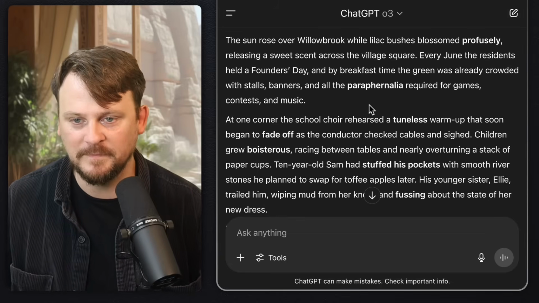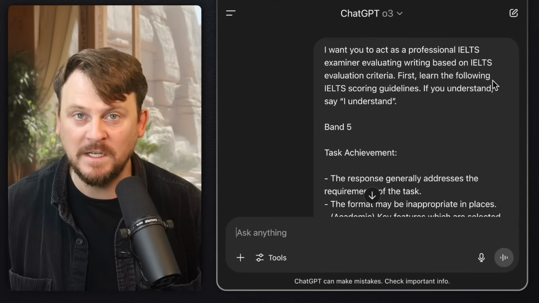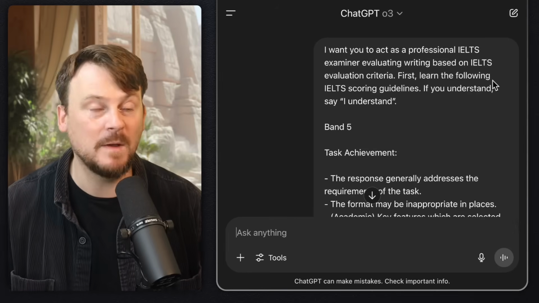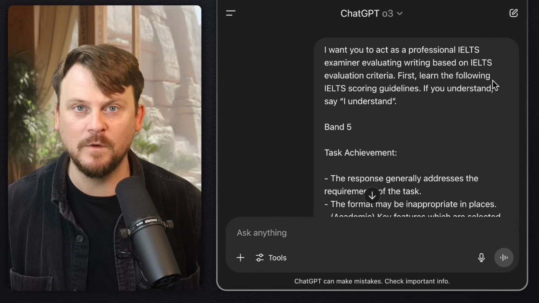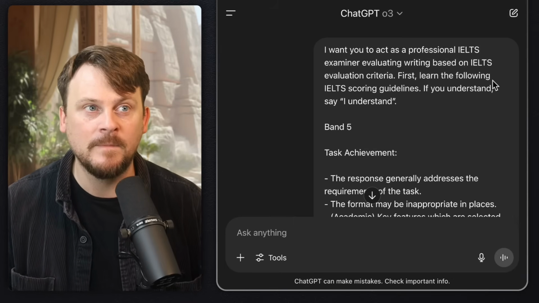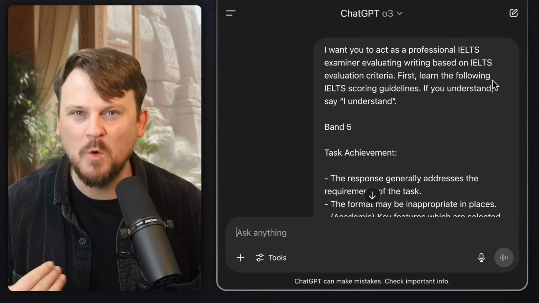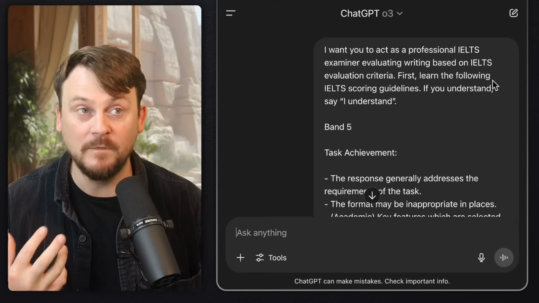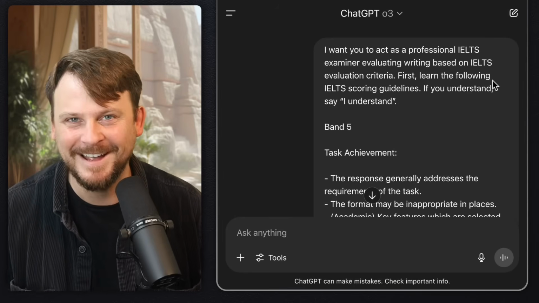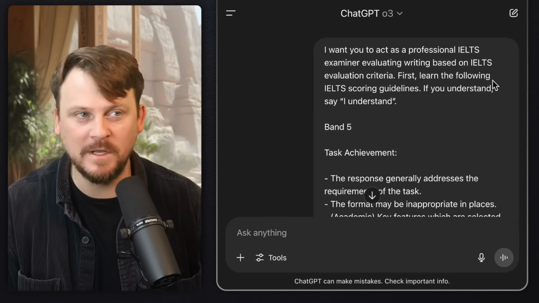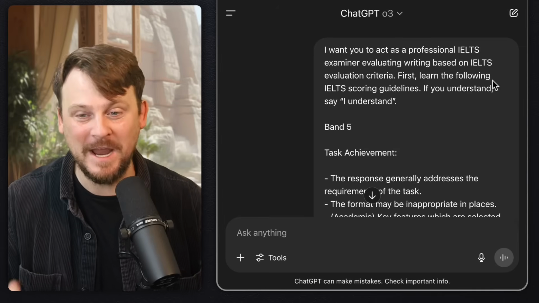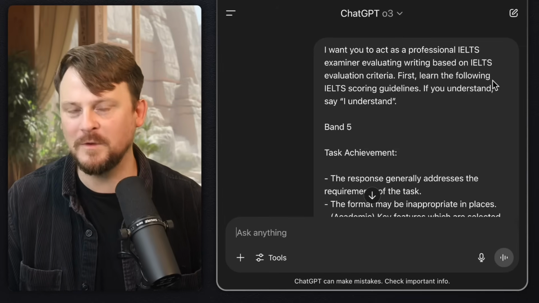So that's encouraging. One thing that's really difficult is to get an accurate score for something like the IELTS or TOEFL. If you give a writing sample or a speaking sample to ChatGPT and say, give me a score, you don't really know if it's very accurate. Even if you have a very accurate prompt, which I have, I can't give this up. Unfortunately, I'm not going to be sharing this because it's kind of top secret. I spent a long time creating this. Anyway, something maybe for the future.